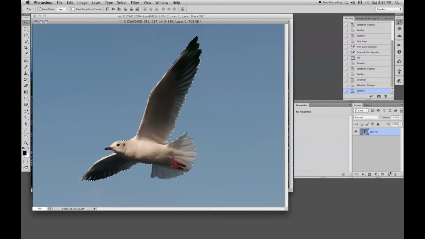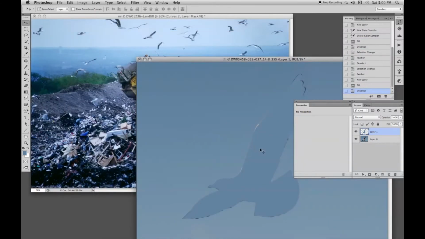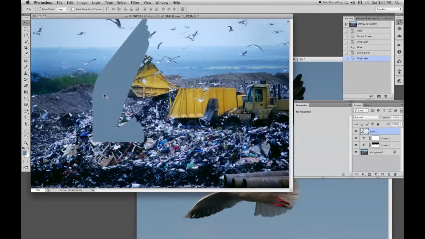Create a new layer in the Layers palette, clicking on the New Layer button, and we'll fill that with the sky blue we have here with the eyedropper. Take a sample there, and then Alt Backspace to fill that with the blue. Cancel the selection with Control D or Command D, and we'll drag our bird onto our rubbish picture.